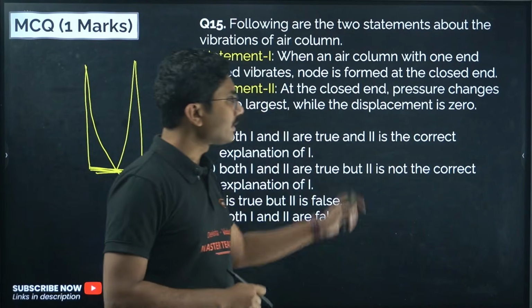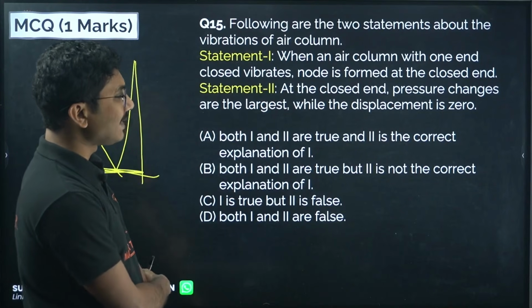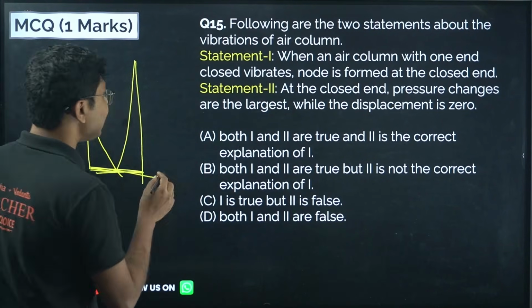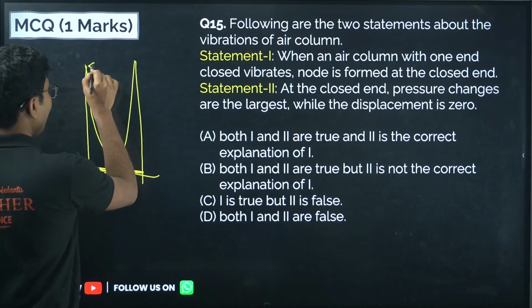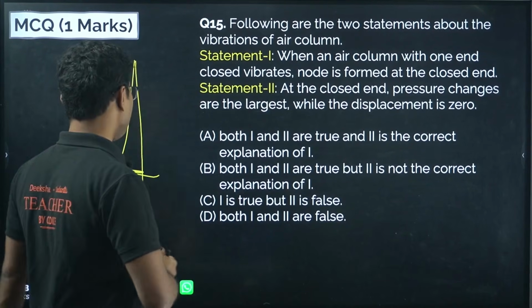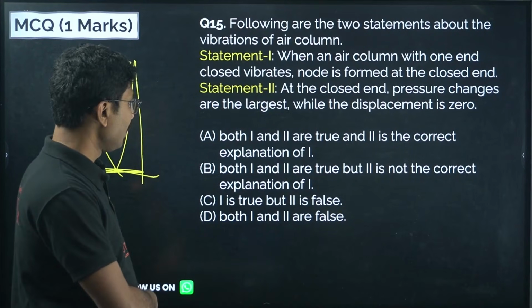At the closed end, pressure changes are the largest while displacement is 0. Pressure change is largest at the antinode, but yes, at the node too the pressure change is maximum.